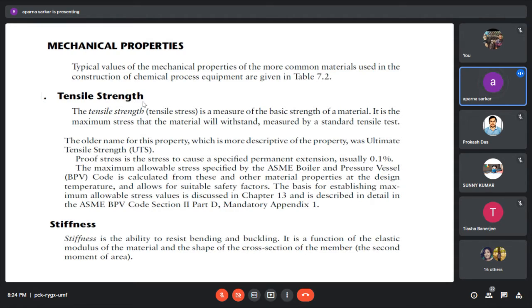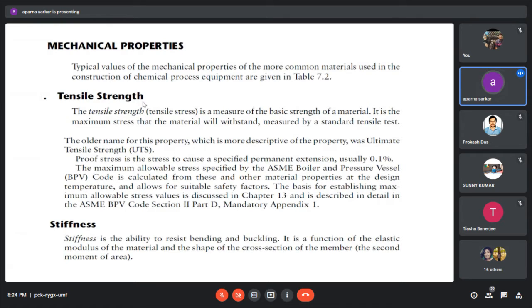This is measured by a standard tensile test. We always need to maintain the standard data when we set up a new instrument. Tensile strength is one of them.